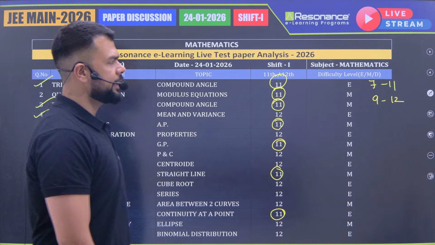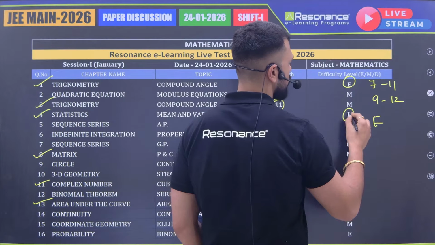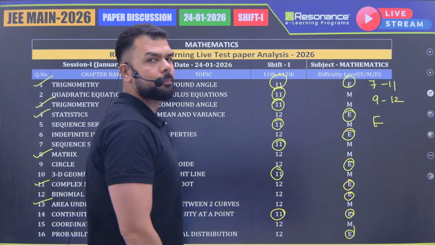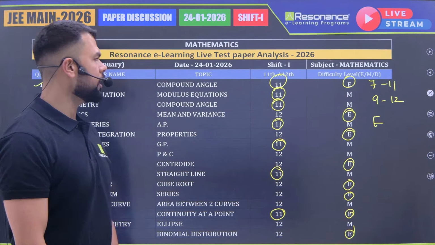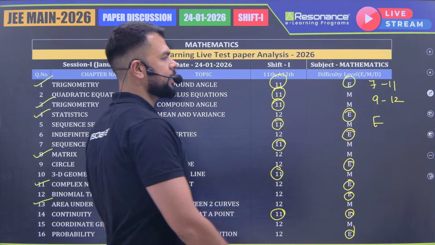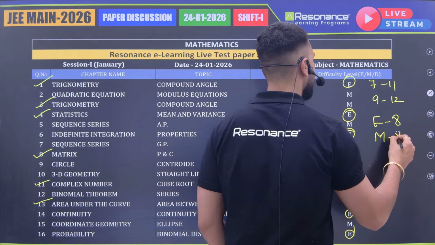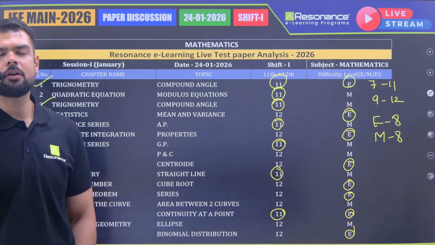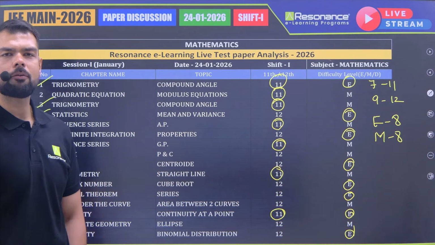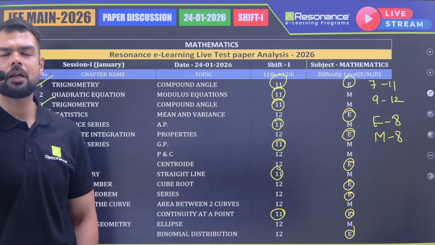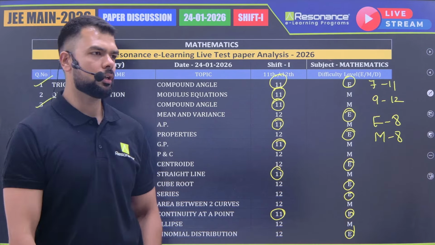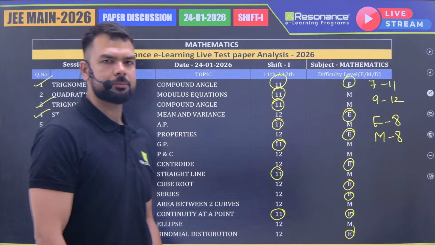So let's see how many questions are easy. 1, 2, 3, 4, 5, 6, 7, 8. So exactly half of the paper will be considered easy. It's not difficult, just formula based, or if you have practiced even board level, it is quite fine. So 8 questions were easy and the remaining 8 were moderate. A bit lengthier, that's why we have given moderate. Otherwise, there was no new concept applied in any of the chapters, right? The paper was considered moderate, and you can expect somewhere around 60 marks in maths to be around 99 percentile. All right. Now I'll call chemistry ma'am for the analysis of the chemistry paper.